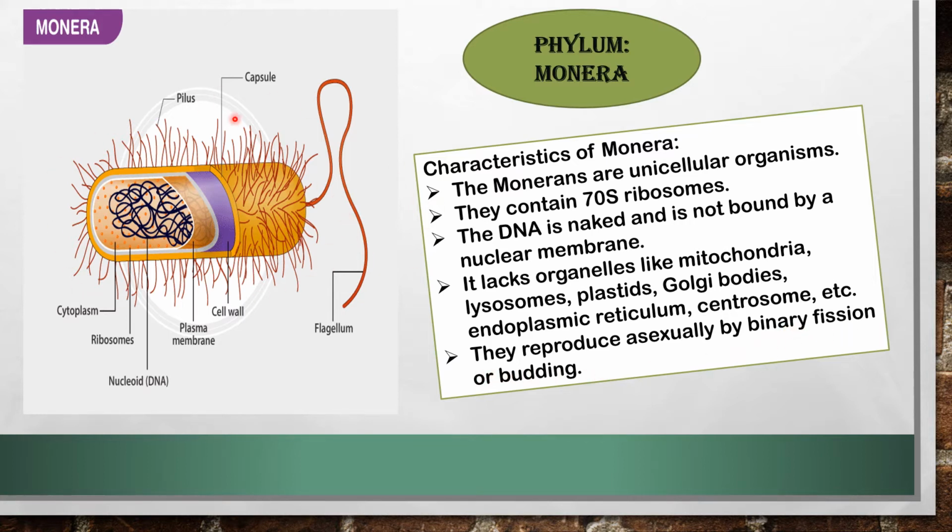See the diagram of bacteria. Capsule is a covering, cytoplasm is present, ribosome is present, DNA is present in this type of structure. This is plasma membrane, this is cell wall, and that is flagellum.